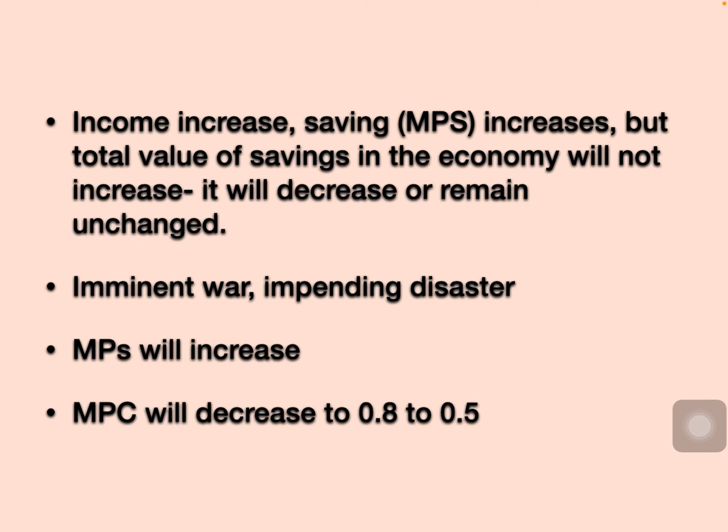But this is not the truth. Whenever income increases and people start saving more and more, the aggregate saving in the economy is going to dip, it's going to decrease. That is called paradox of thrift. So we'll see now how, when everybody's income is increasing and saving is also increasing, unfortunately aggregate saving is going to decrease. Let's talk about it. That's only called a paradox of thrift. So let's see how it's going to happen.